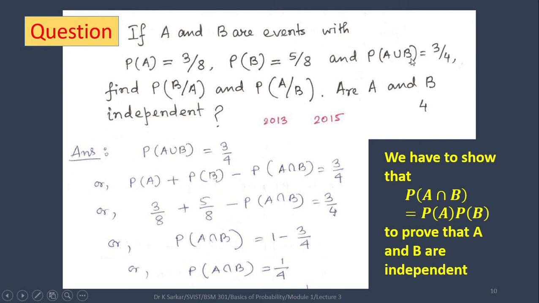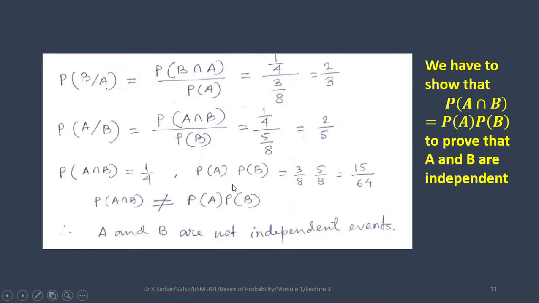Taking the relation probability of A union B equals 3 by 4, which is given in the question, and applying the total probability theorem, we will find probability of A intersection B. Now let us find the conditional probabilities using the definition of conditional probability. And to show that A and B are independent, we have to show this relation.